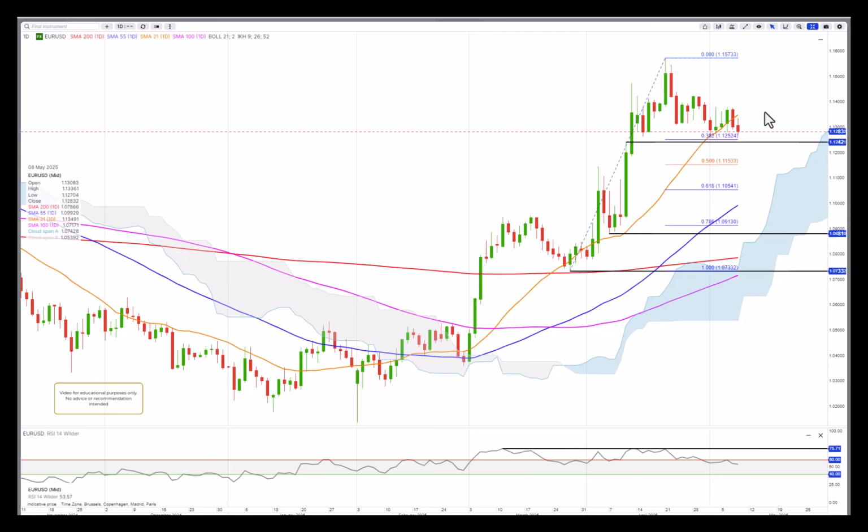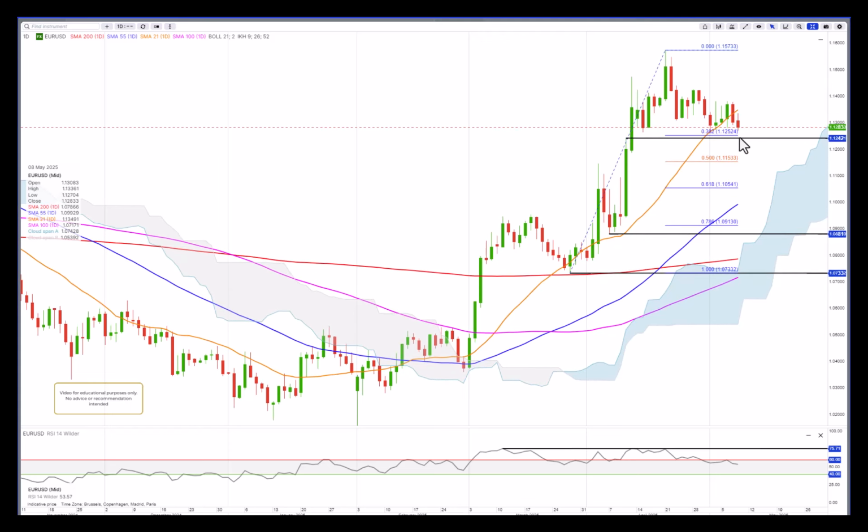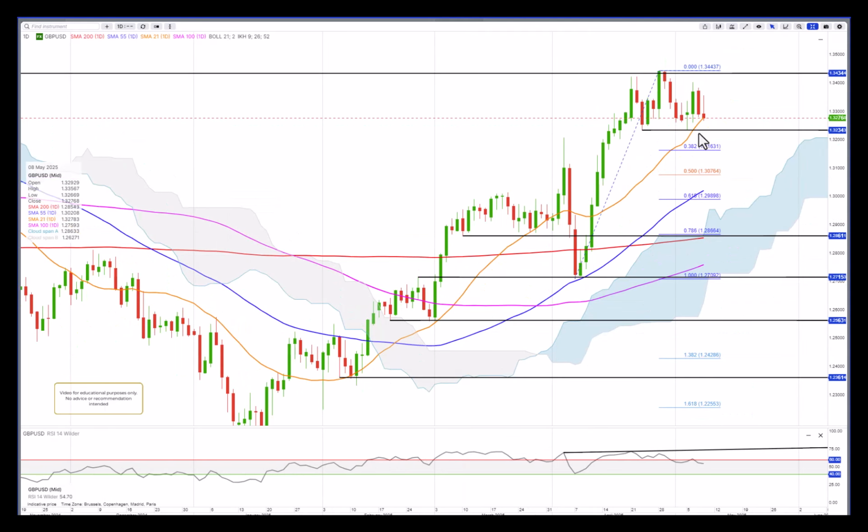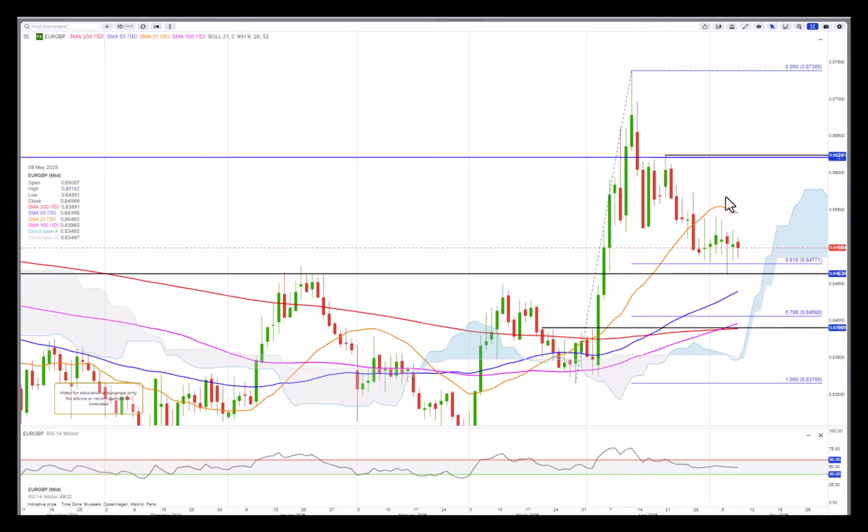Euro dollar, well, more or less stepping sideways. Will it test the 112.40 support area here? If it does and closes below, then I think there's potential down to the 61.8 retracement of 110.55. The cable, or sterling dollar, is boxed in here between 132.30 and 135.50. I always add a little bit and subtract a little bit because it could dip a little bit below, but it is also in a sideways range, and that's the range it needs to break out of. Euro sterling also range bound, and that seems to be the picture across most of the FX pairs.